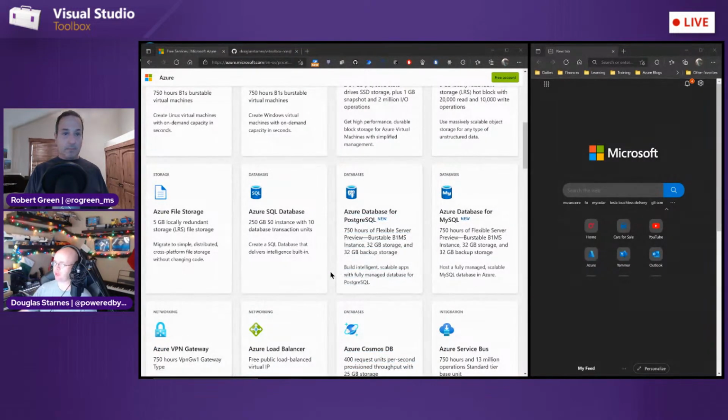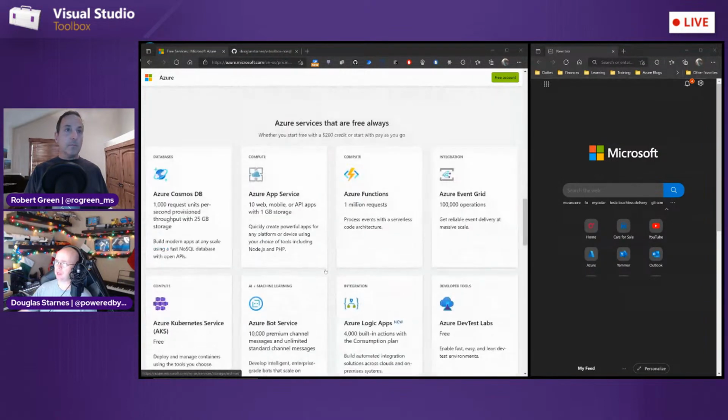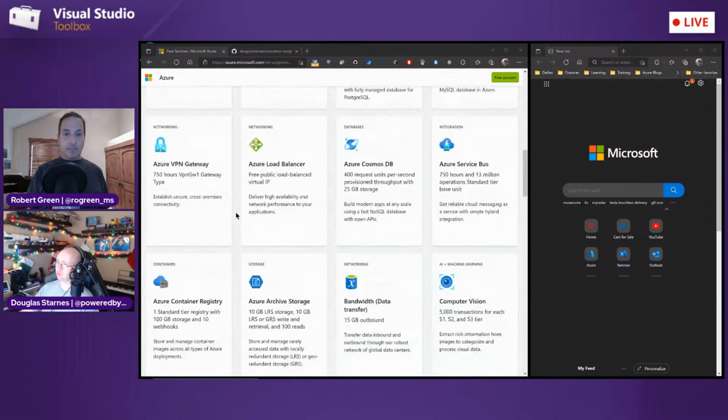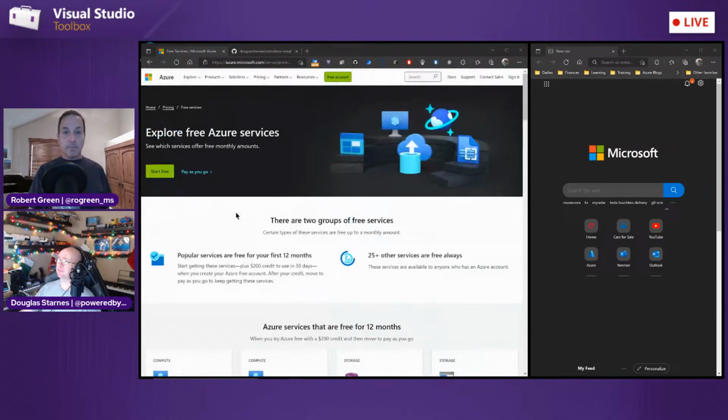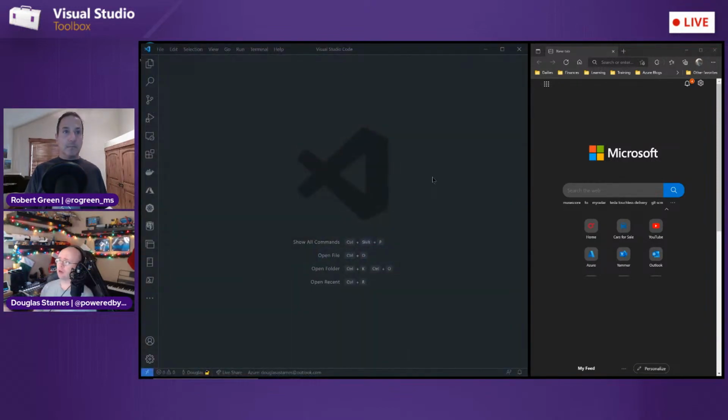You can get that free for a year. The web app service, you can get free forever. Cosmos DB, you can actually get a tier of that free forever. So if you don't have an Azure account, you can go get a free one, and you'll be able to get started with that.